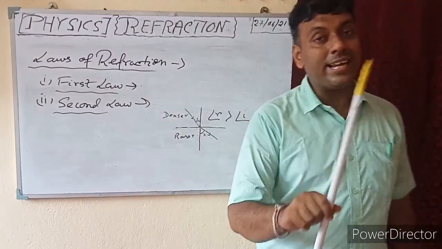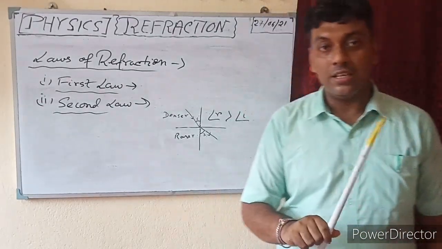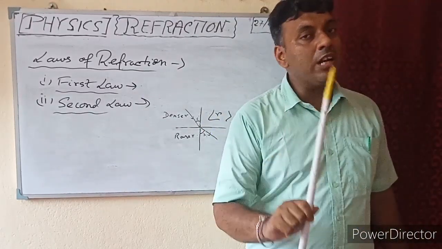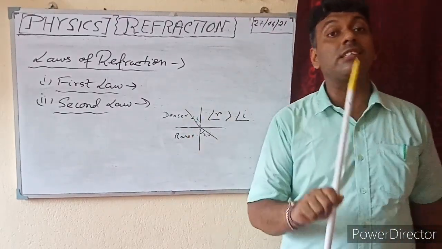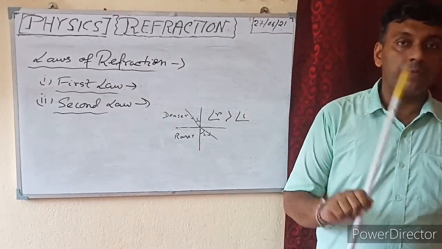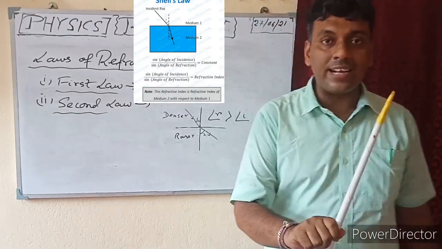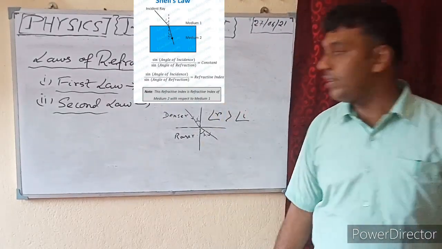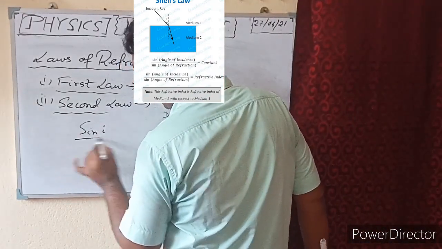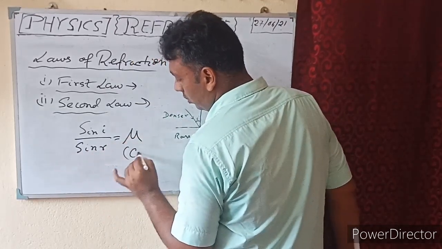Next, come to the second law. The second law, which is also called Snell's law, states that the ratio of the sine of the angle of incidence to the sine of the angle of refraction is always constant. That is mu, which is called the refractive index. So here another important term comes, that is refractive index. So let us write the second law mathematically. The second law states that sin i by sin r equals mu, constant. This is constant.